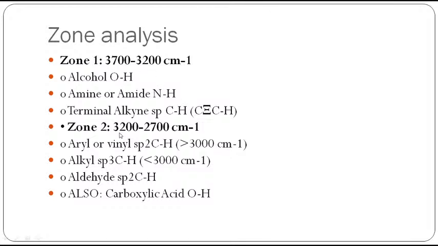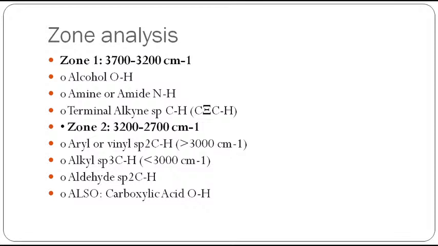Zone 2 is from 3200 to 2100. Here it is purely CH stretch. It is from all the CH2 and CH3 groups, all the sp2 CH groups, the aromatic CH present in the aromatic ring, the CH present in aldehyde, and the OH present in carboxylic acid.